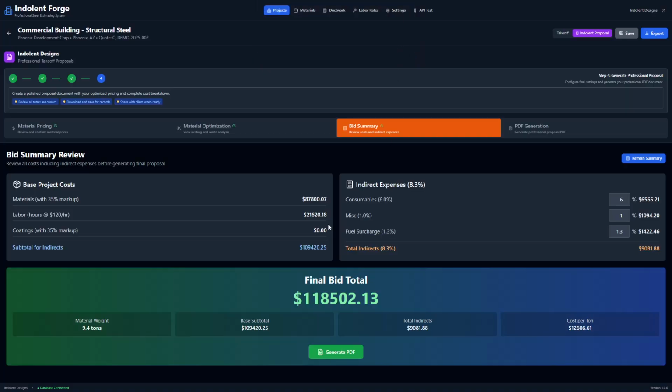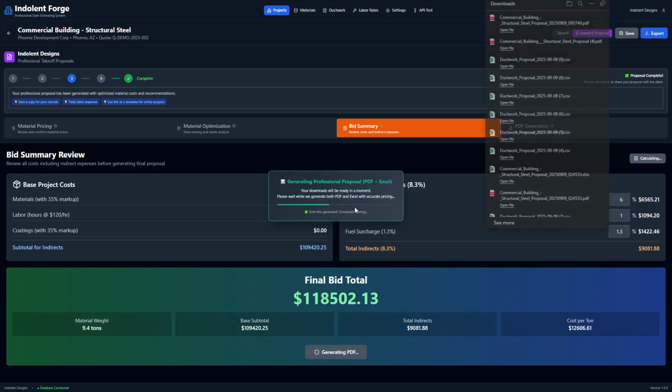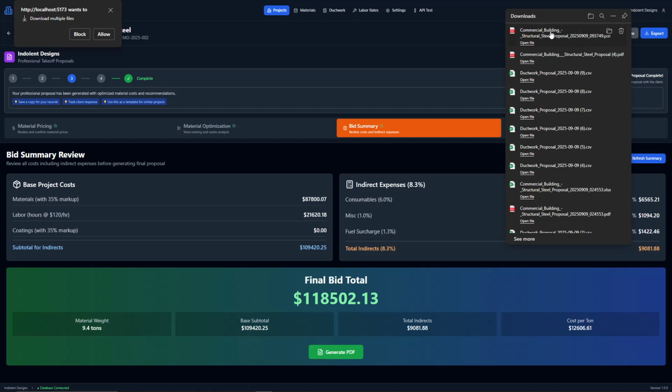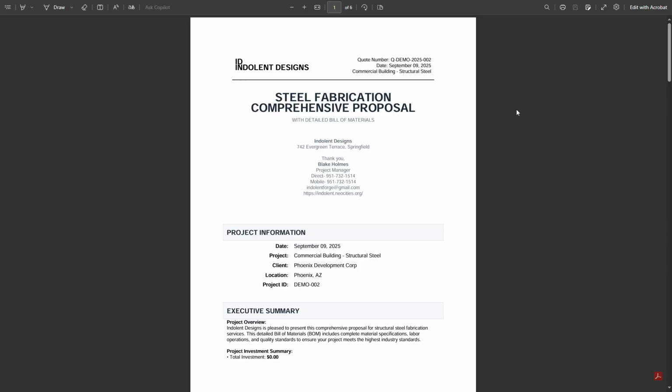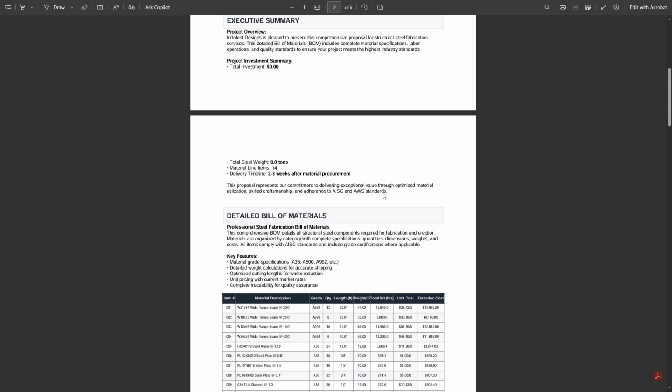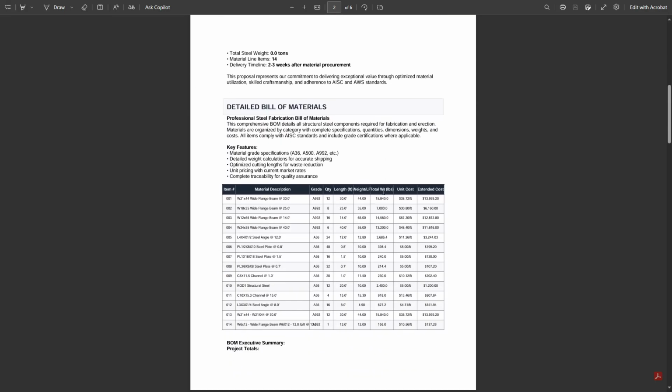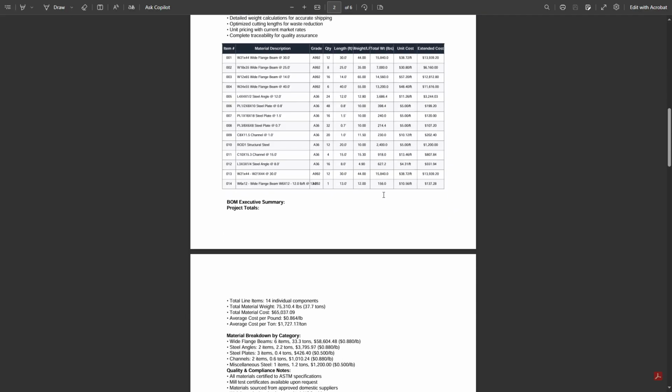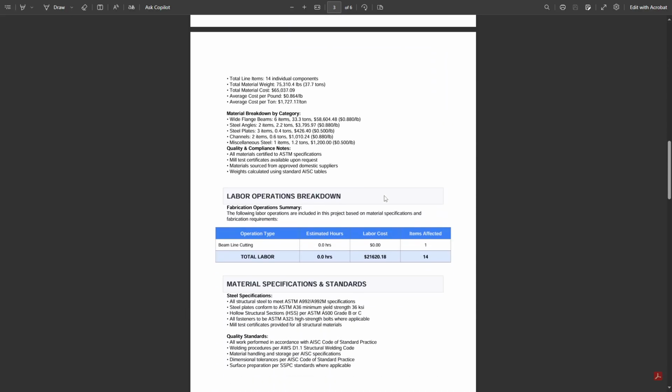Bid summary. Let's go ahead and calculate that final bid summary, and that failed. So let me see what happened. There we go. Let's generate that PDF. It's downloading, generating the PDF. The PDF popped up right here. Go ahead and click open real quick. There's our comprehensive PDF. It shows all the details of our BOM, everything on here, our key features, specs.